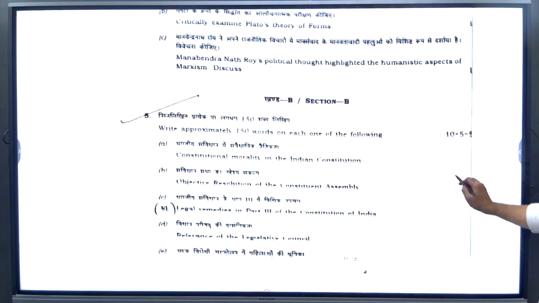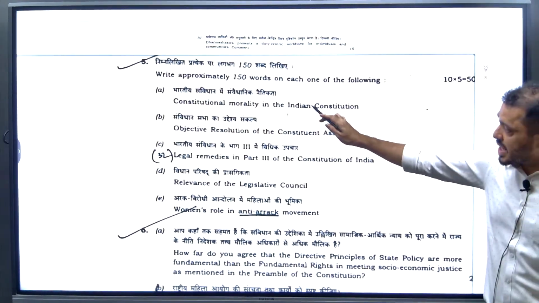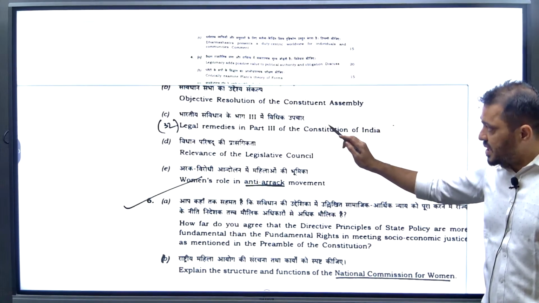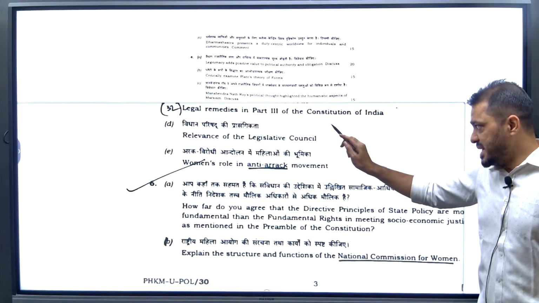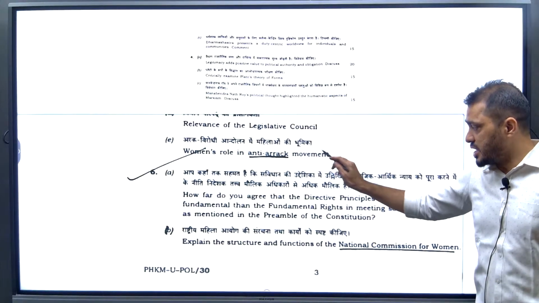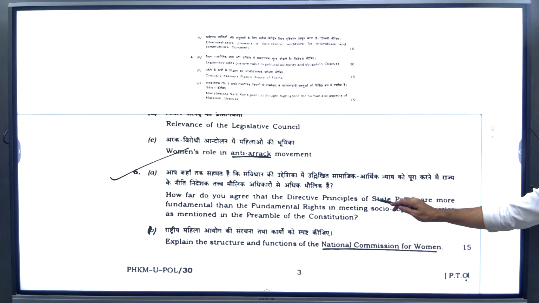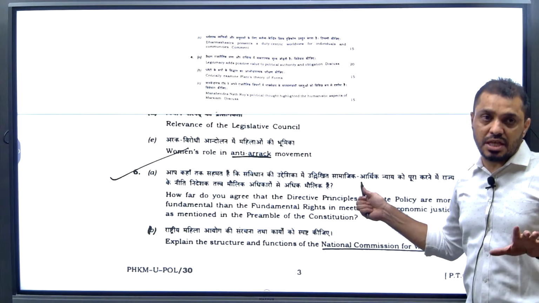So far we are discussing paper 1B. In paper 1B, questions on constitutional morality relate to GS2. Objective Resolution, GS2. Legal remedy, writs, GS2. Everyone has to read. MLC, everyone has to read. These are the social issues in GS paper 1. Everyone has to read. DPSP and fundamental rights, how they conflict, is related to everyone. That is what I'm trying to say, students.